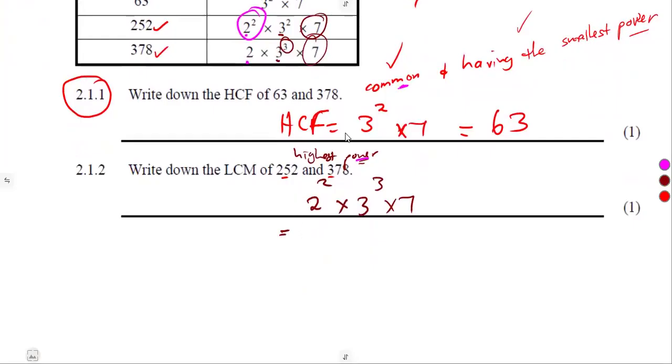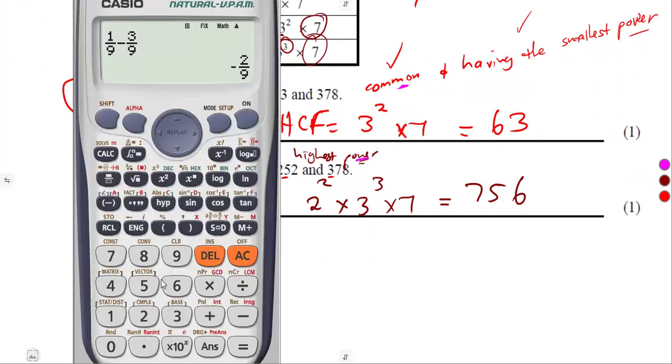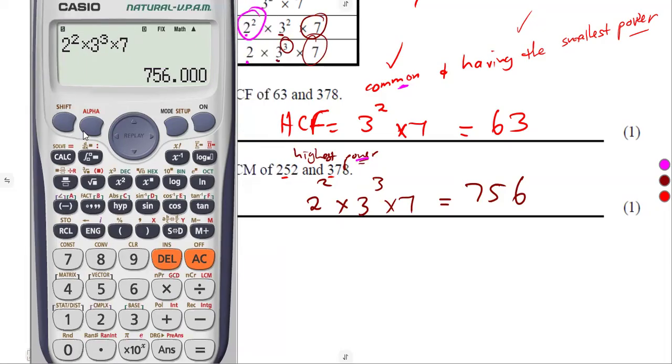So this is what you're going to have, and you can even simplify this on your calculator, guys. Straightforward, you're going to get 756. So your calculators are there, guys. 2 to the exponent of 2 times 3 to the exponent of 3, then times 7. All right, so you're going to have 756. If you put back your calculator to the normal mode, you'll see that 756.